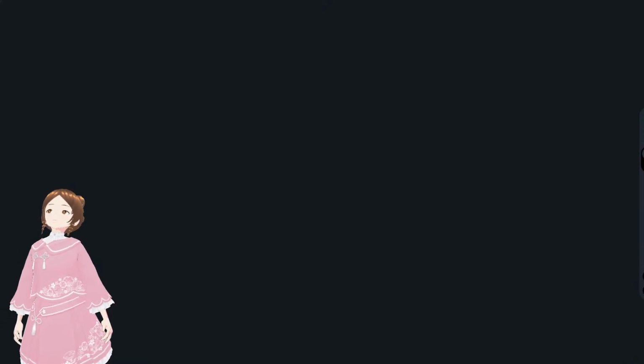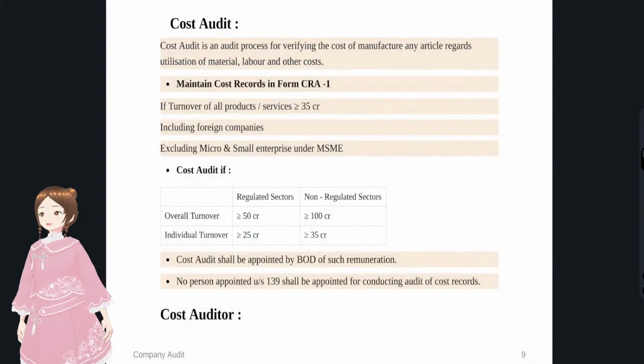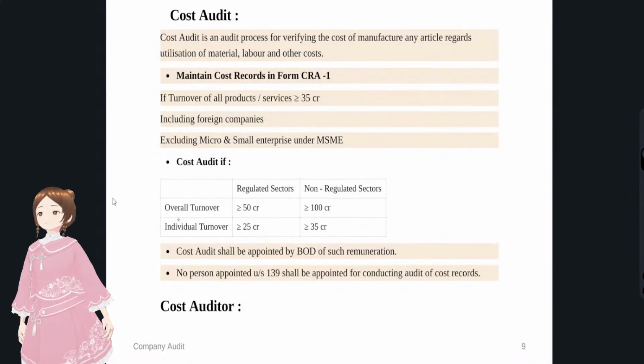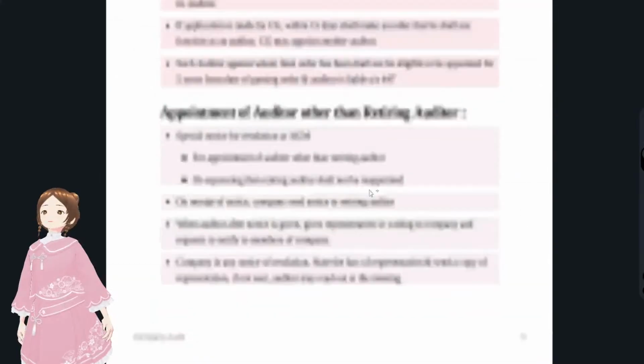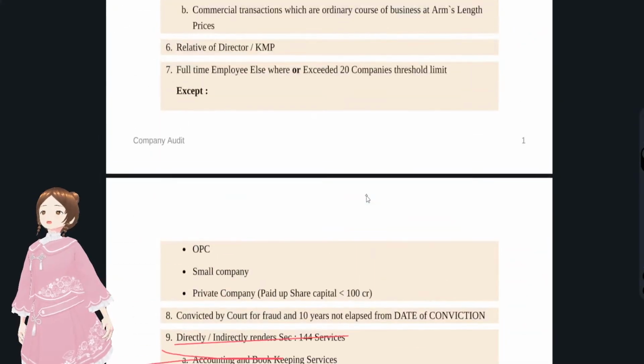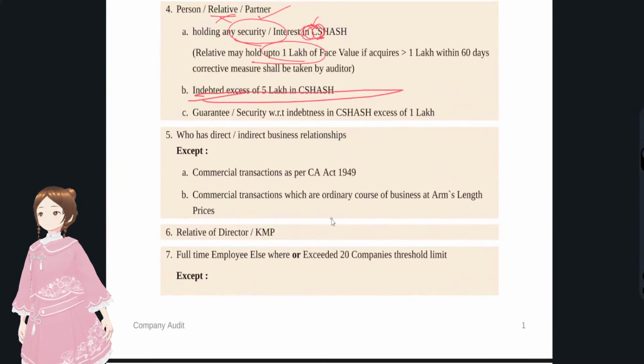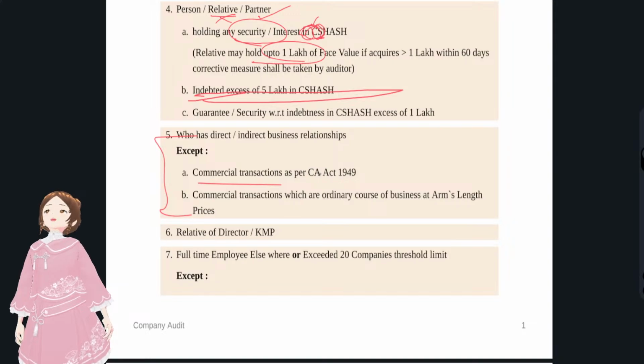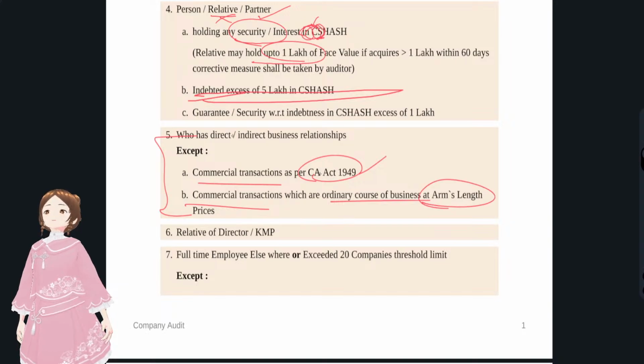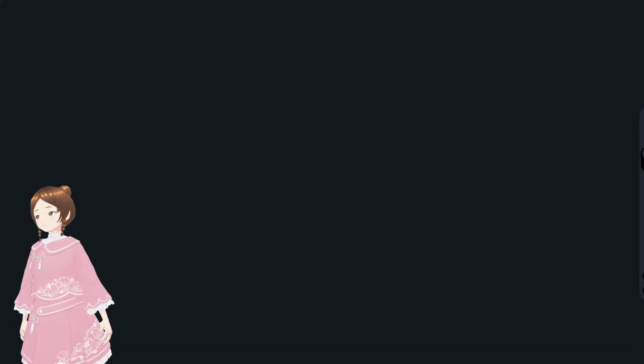It again comes from the disqualification criteria. A company and a person who is having a business relationship with a company is directly disqualified. You see, these are all the things that we have to write in that question. Commercial transactions as per the Companies Act are eligible, and any commercial transactions in the ordinary course of business at arm's length price are also an exception. Except these two, for any other business relationship, the person is disqualified.